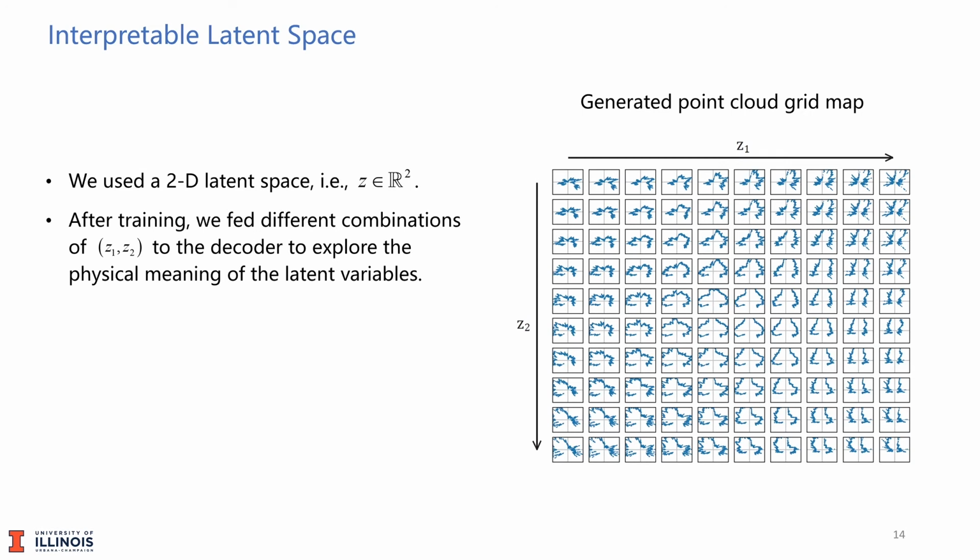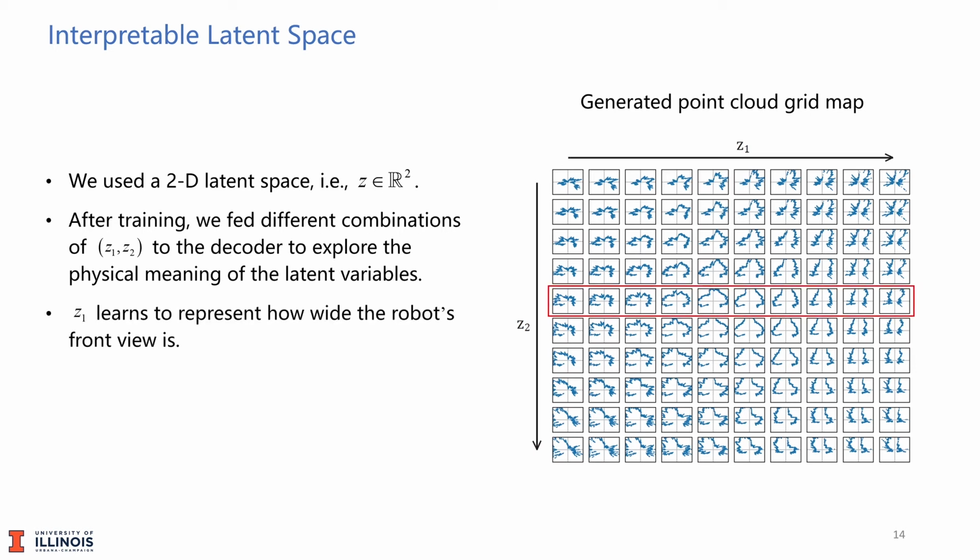As mentioned before, the SVAE in fact learns an interpretable latent space. To better visualize the physical meaning of the latent variables, we used a two-dimensional latent space. After training, we fed different combinations of Z1, Z2 to the decoder to generate the point cloud grid map on the right.